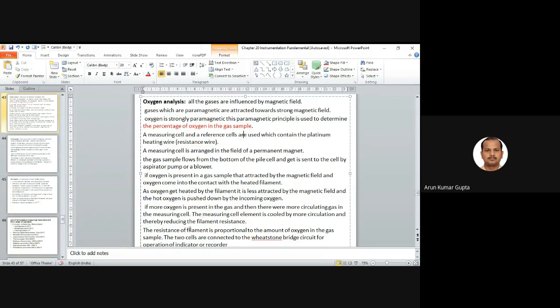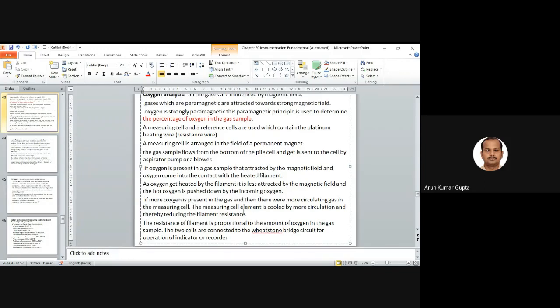If more oxygen is present in the gas, there will be more circulating gas in the measuring cell. So there will be circulation of the oxygen because it is coming out from the measuring cell. When we have more circulation, the filament will get cooled down.